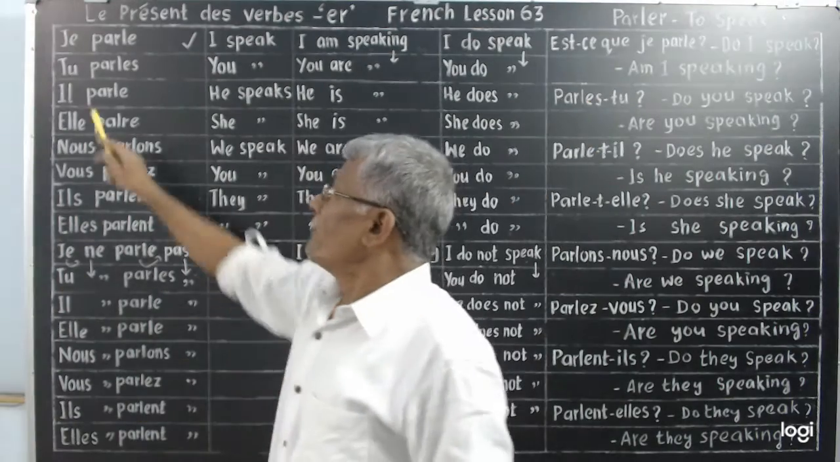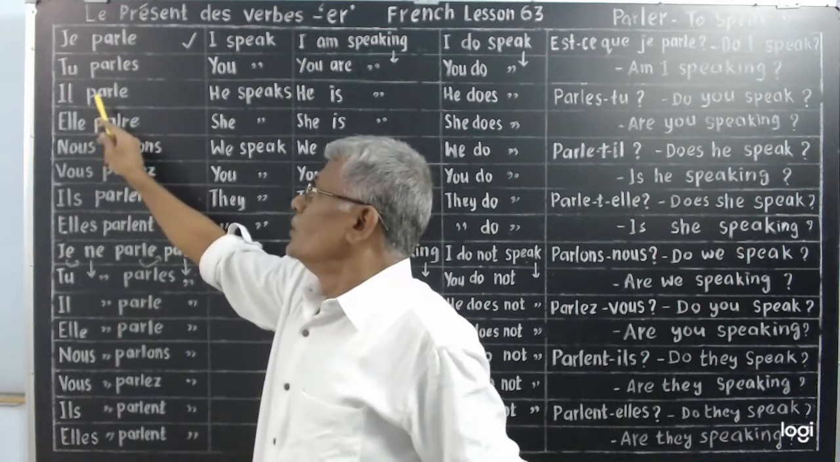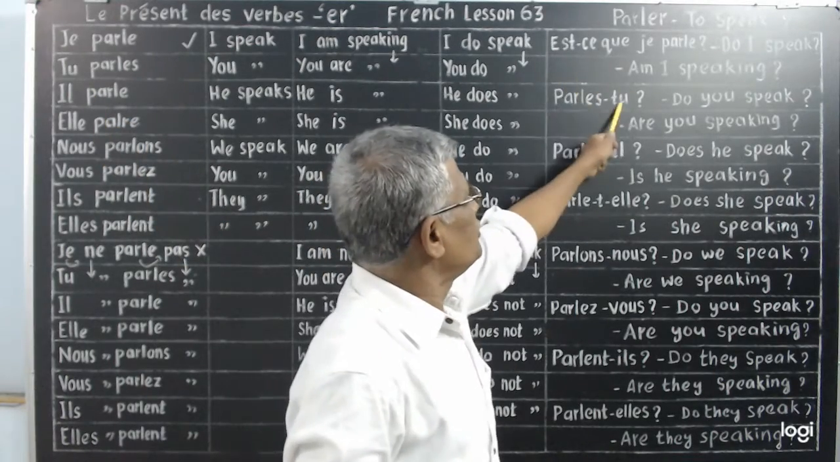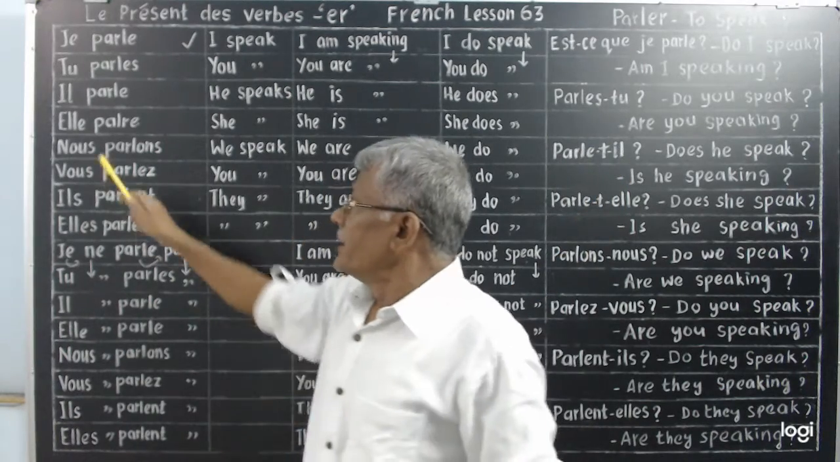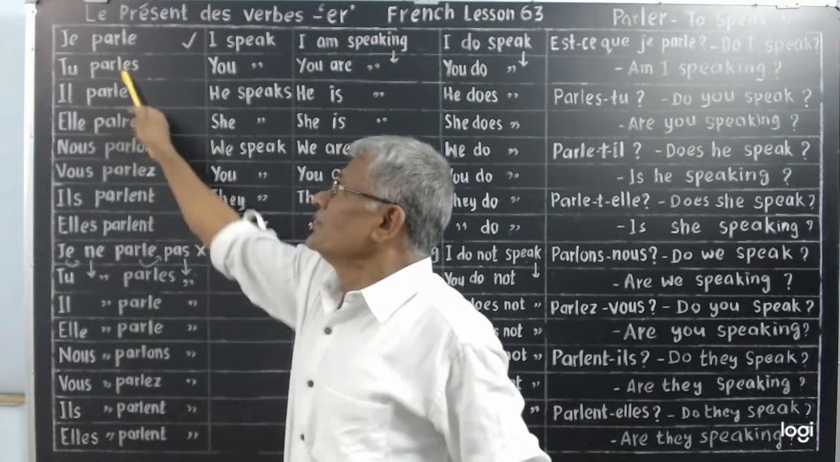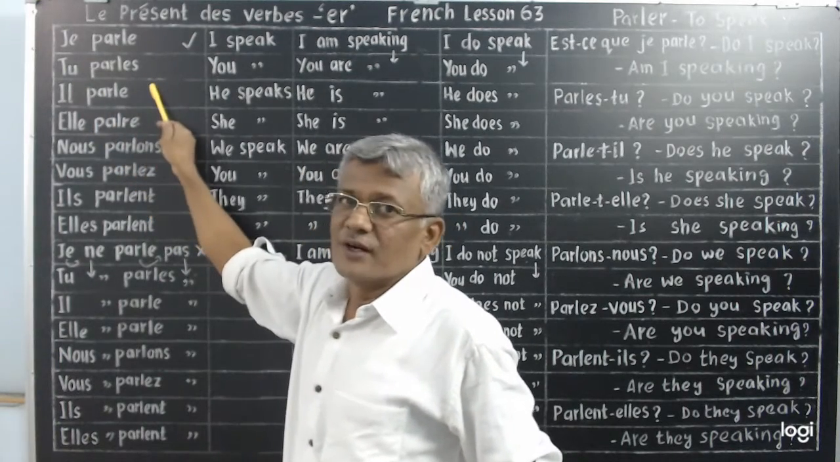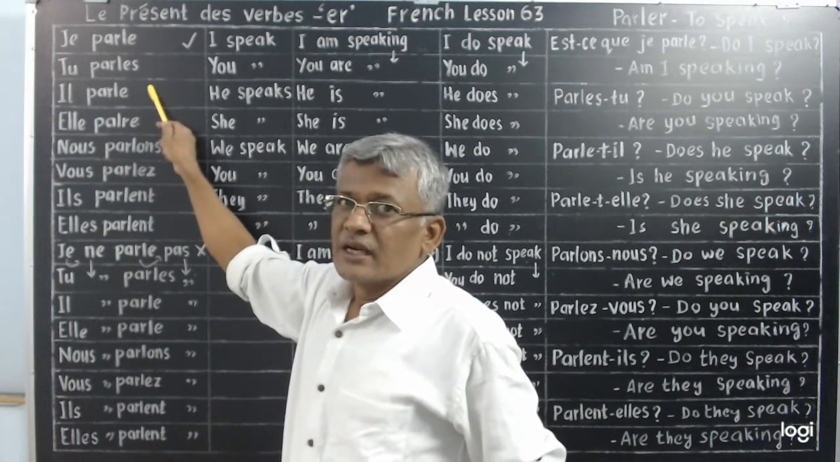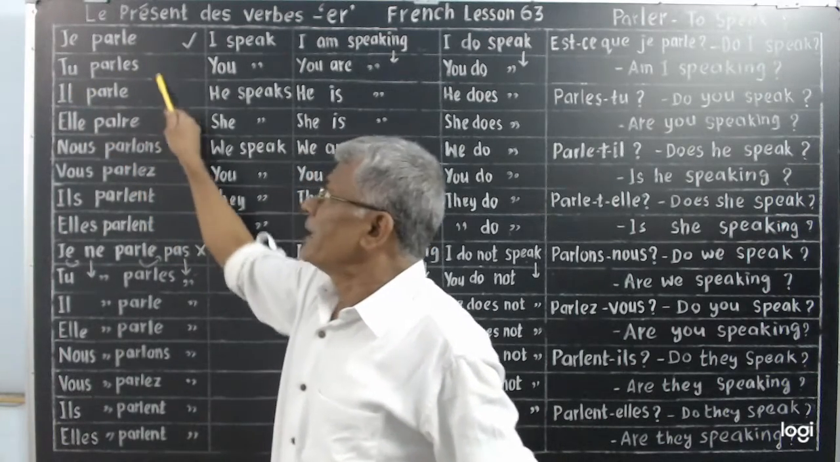Parles-tu? Tu parles. It becomes parles-tu. Okay? Parles-tu? Parle-t-il? This il comes after the subject. Take the subject, keep it after the verb. That's how you make interrogative. Bear in mind, take the subject, keep it after the verb.